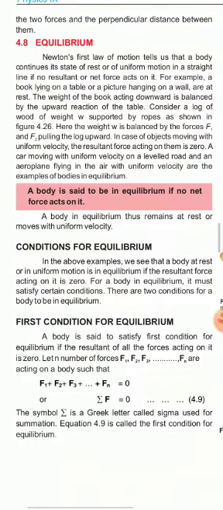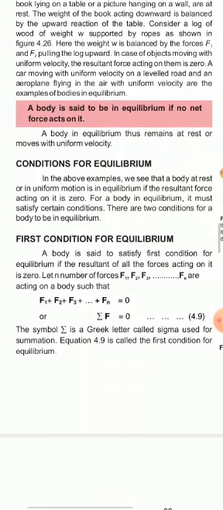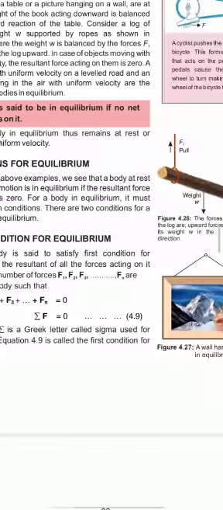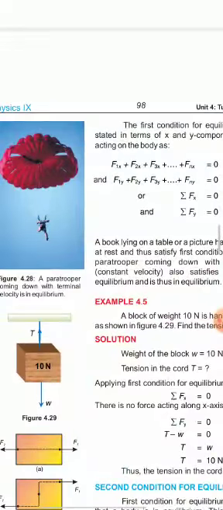When a number of forces F1, F2, F3 and so on up to Fn are acting on that body, the sum of all the forces must be equal to 0. Therefore, F1 plus F2 plus F3 plus and so on plus Fn is equal to 0. Here the plus sign is denoted by summation sigma. So we denote F1 plus F2 plus F3 plus up to Fn as sigma F. So sigma F is equal to 0. Right? It means the sum of all the forces acting on the body must be equal to 0. Okay, dear students?